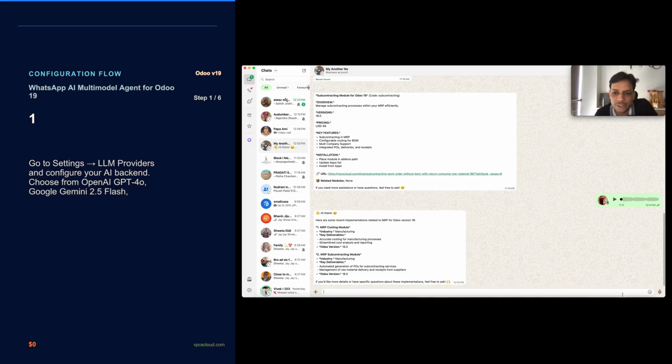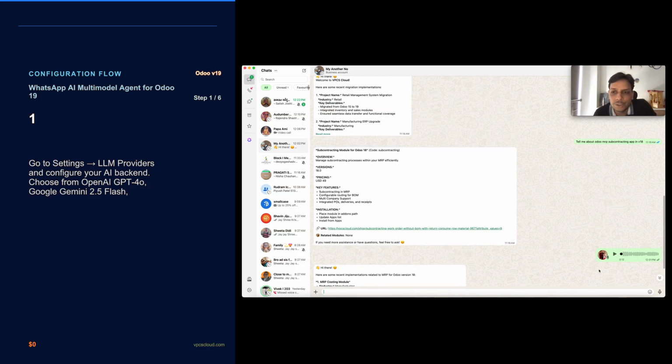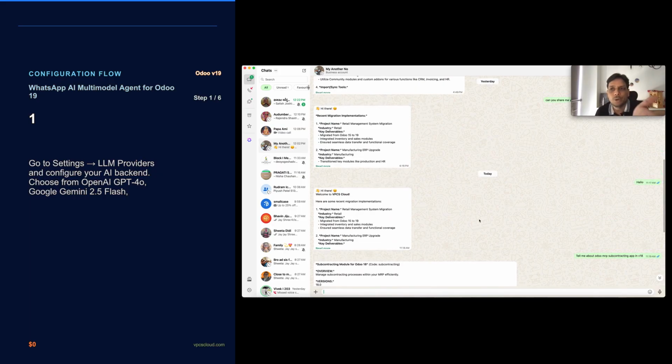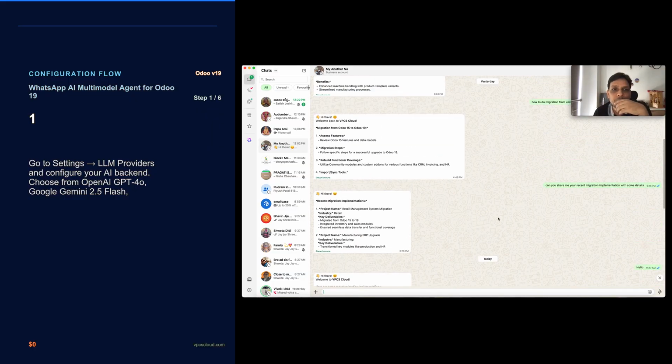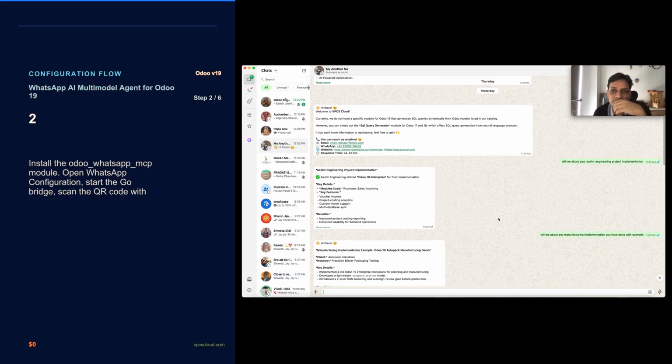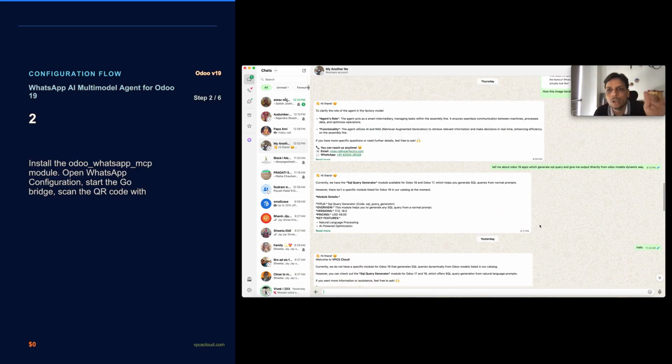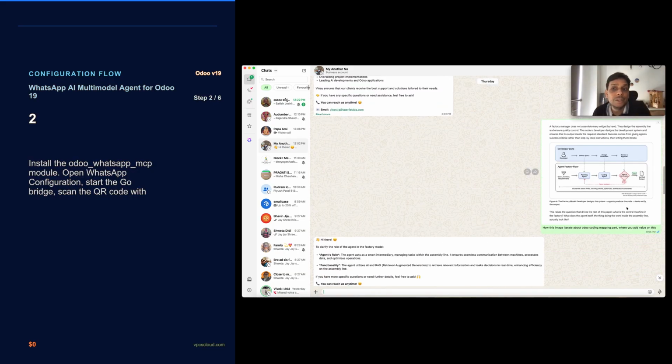You will see over here, this is my WhatsApp connectivity, and this is one of my numbers. This is my own internal number where I communicate with the AI agent with all kinds of queries, including image-specific queries.